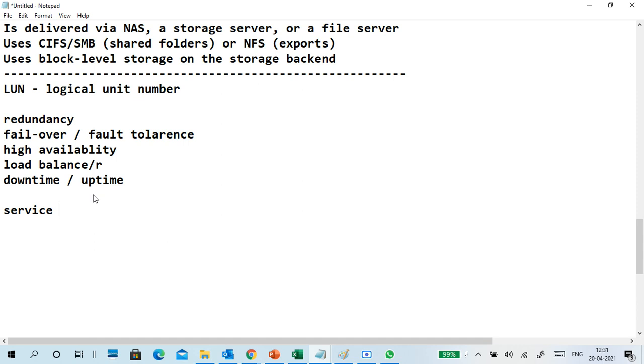For that we use failover, high availability or load balancers, and we call these redundancy services. Service down: this is the terminology. The service should not be down. This is the main part of your infrastructure services, and the importance of infrastructure services is failover, high availability, downtime, uptime, load balancer, like this only.